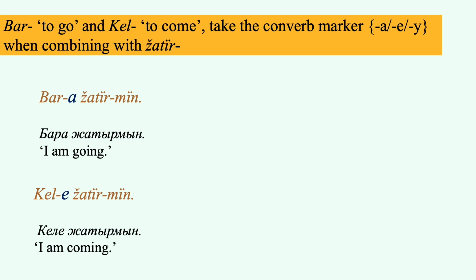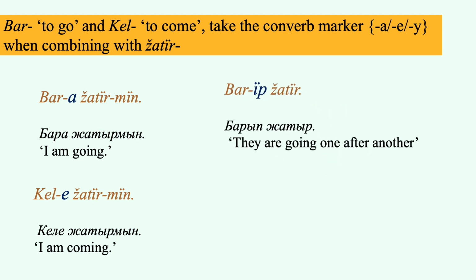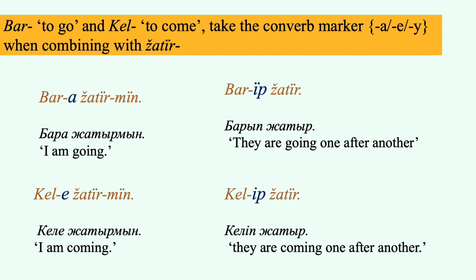It should be noted that the converb up can combine with those two verbs, bar, to go, and kel, to come, taking auxiliary verb jat, but the meaning is different. For instance, барып жатыр, they are going one after another. келіп жатыр, they are coming one after another.